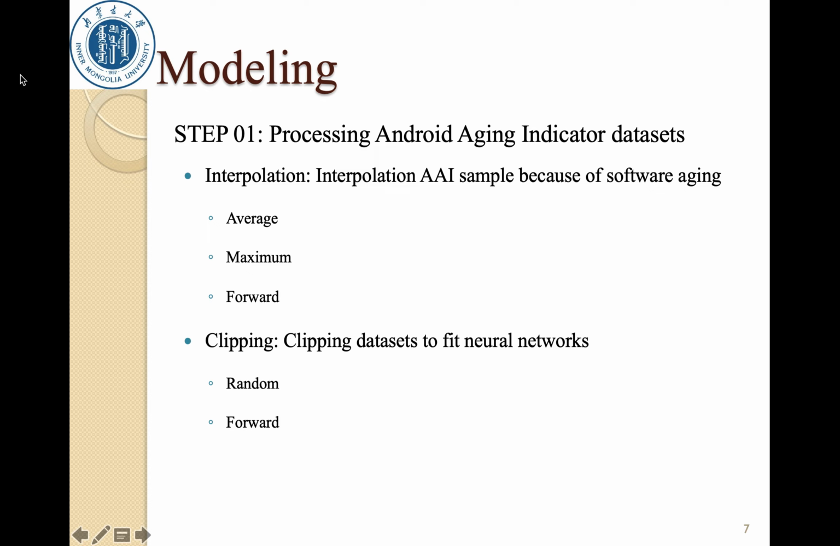As for clipping, the length of the obtained time series varies, but the input to the generative adversarial network is fixed. According to practical experience, we cut the dataset length to 512. There are two cutting methods, that is, random clipping and forward clipping.